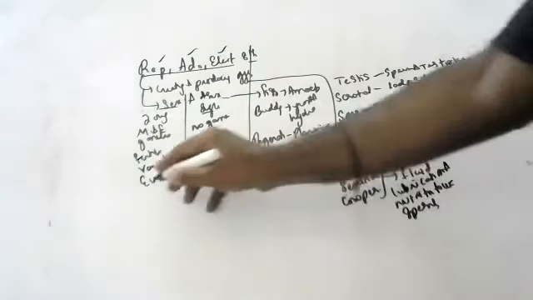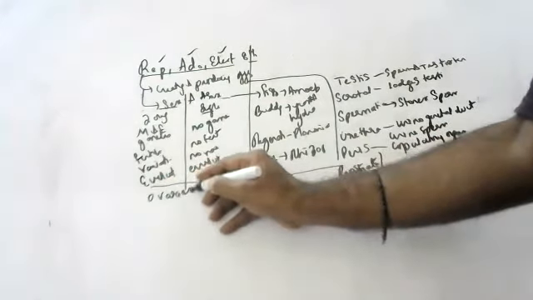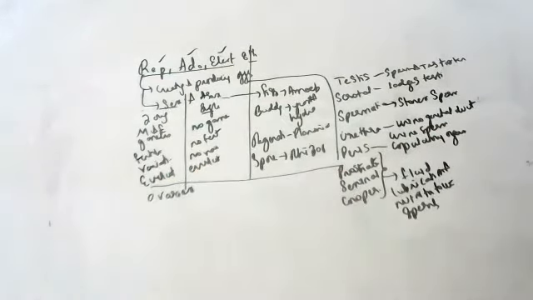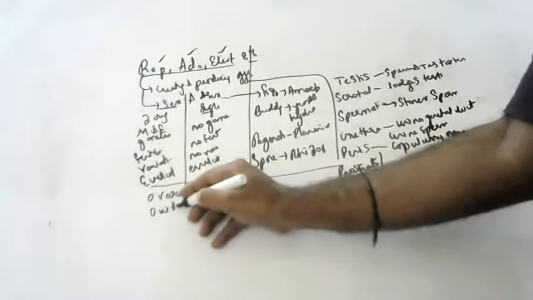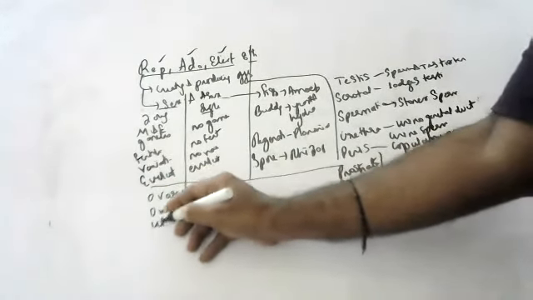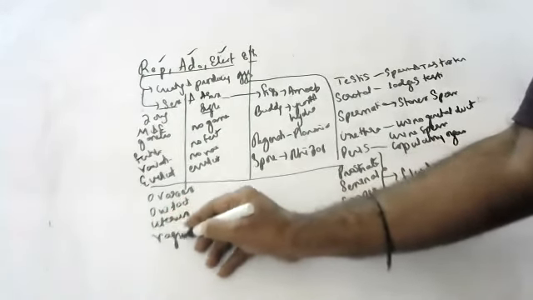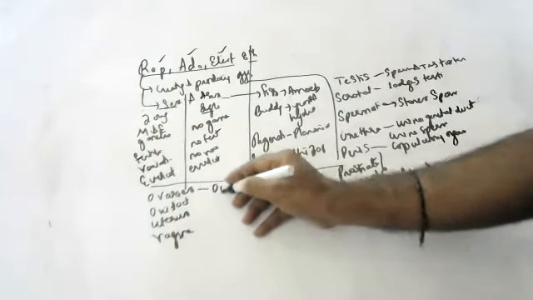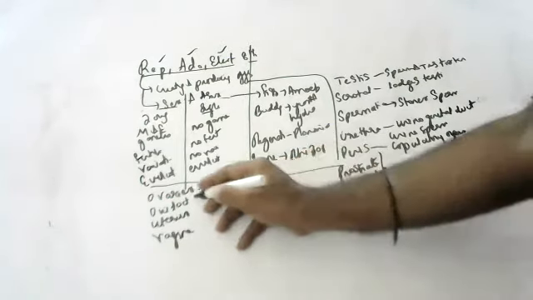Okay. Next, coming to the female reproductive system. The most important structures in the female reproductive system are the ovaries. From the ovaries, what do you get, children? You also have the oviduct, the uterus, and the vagina. Ovaries produce ova and the estrogen hormone.